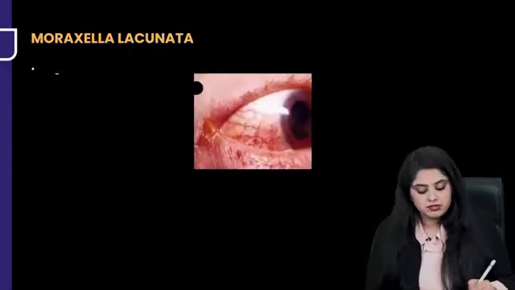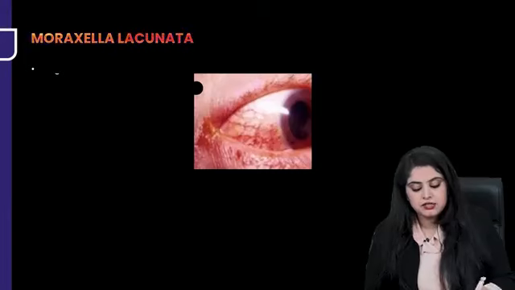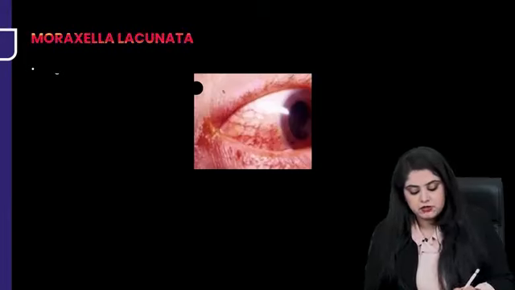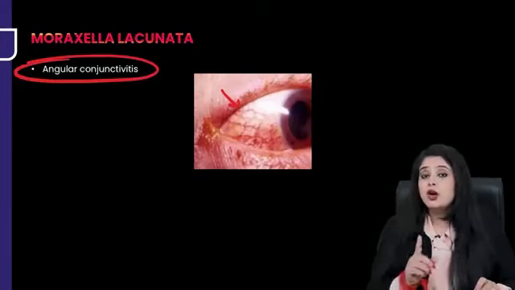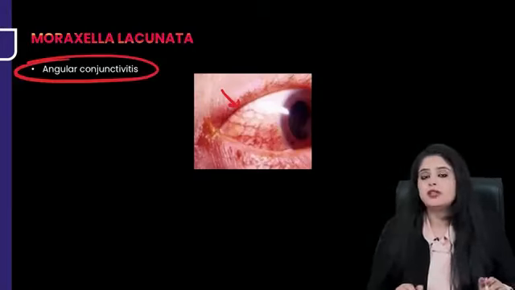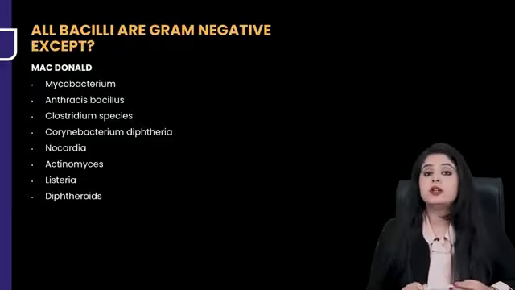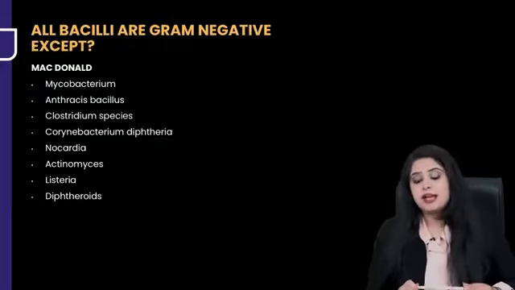Whereas there is one more Moraxella. What is Moraxella lacunata causing? Lacunata, you can see the picture in front of you. It is causing angular conjunctivitis. That is a question that you get in ophthalmology. Yes, on that note, you have wrapped up all of your gram-positive cocci as well as gram-negative cocci.